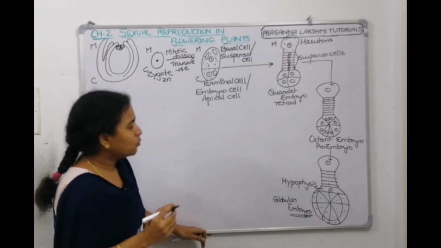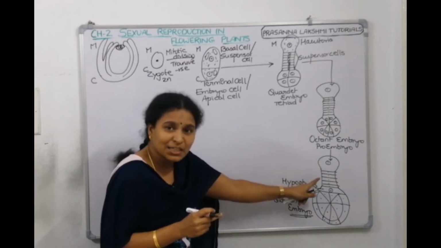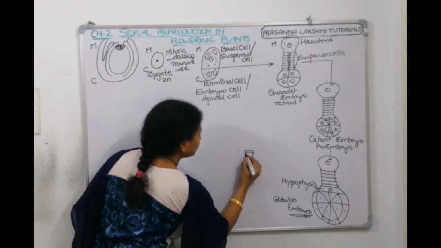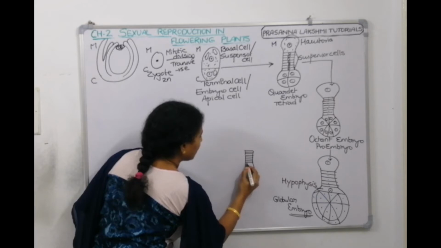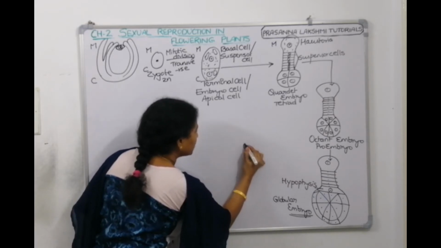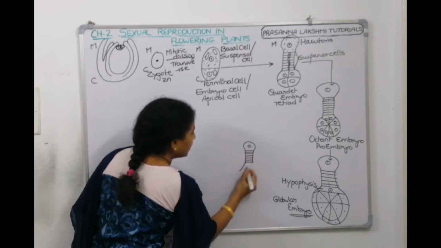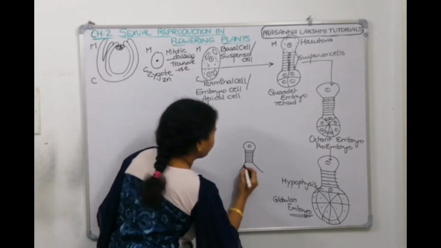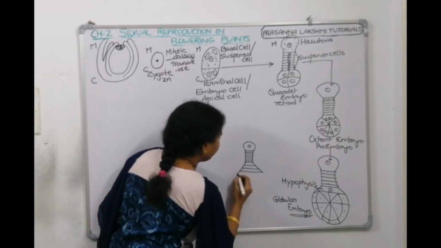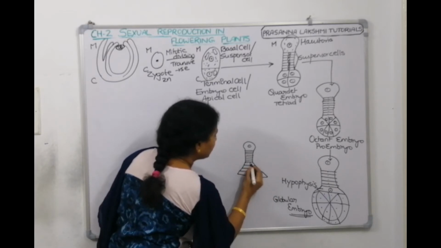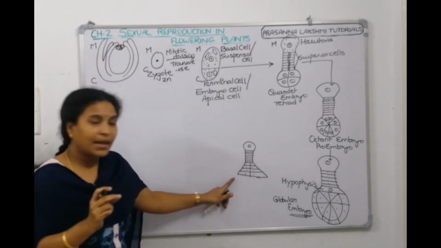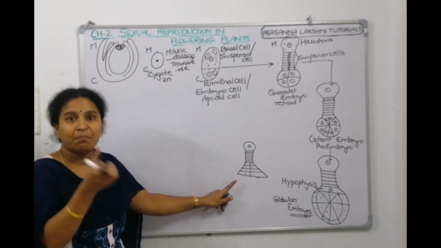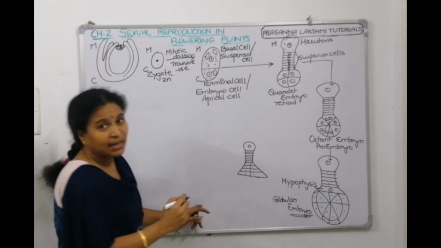In the next stage, the hypophysis grows and the suspensors decrease in size. So let's make the suspensors small. The hypophysis also becomes a little small, but now the hypophyseal cells increase. They will divide and make 8 cells. 1, 2, 3, 4, 5, 6, 7, 8. We are drawing the 8 hypophyseal cells like that to understand it, but it's not this arrangement. It will be like a mass, so we can't see them one beside the other in this manner.